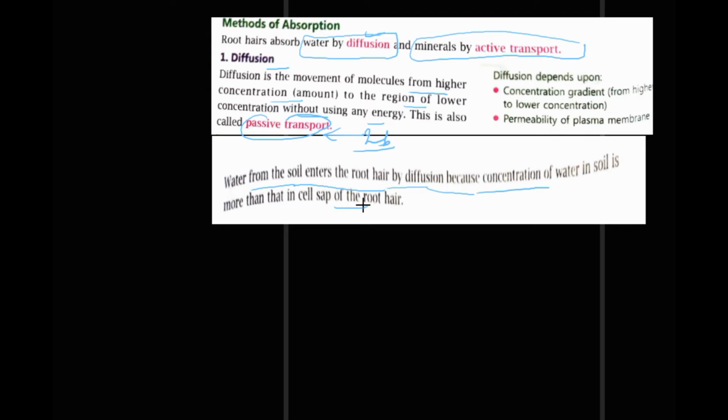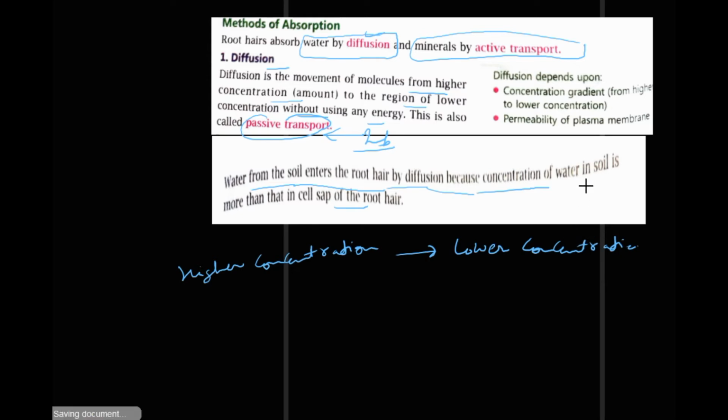So it moves from a place of higher concentration to a place of lower concentration. Right, students? Because the concentration of water in soil is more than in the cell sap of the root. Right? Understood?